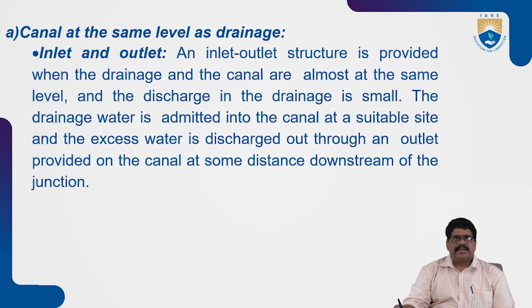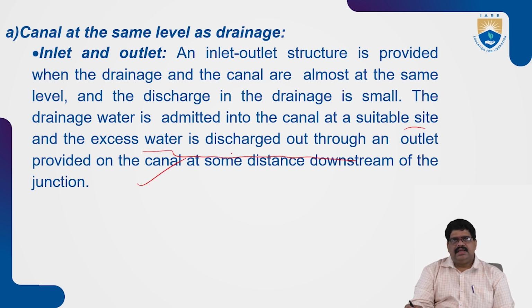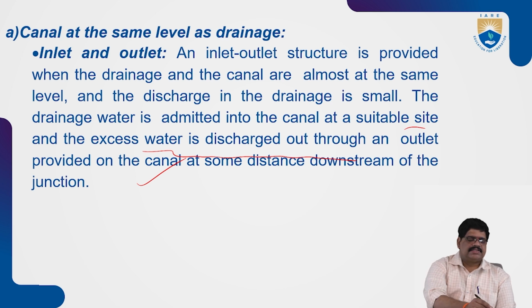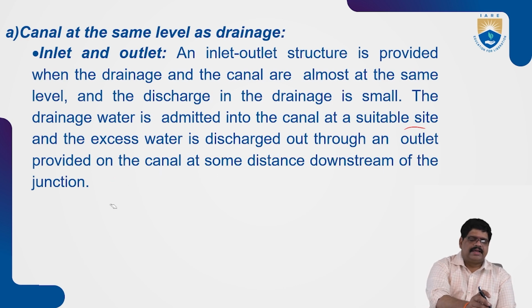Another case is a canal at the same level, with an inlet and an outlet. What is meant by inlet and outlet in cross drainage works? The inlet structure is provided when the drainage and the canal are almost at the same level. As we know, the discharge of the drainage is small, its capacity is low, and the drainage water is admitted into the canal, and the excess water is discharged out through the outlet, which is provided downstream of the junction. This will be discussed in the diagram.